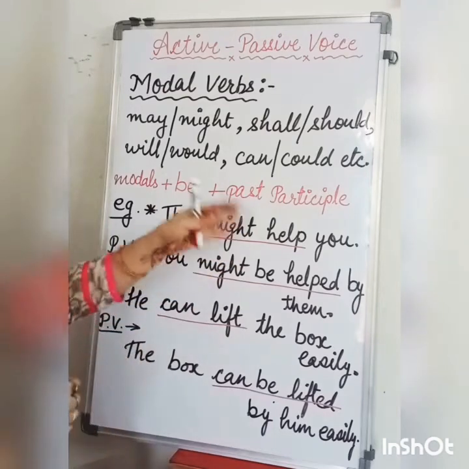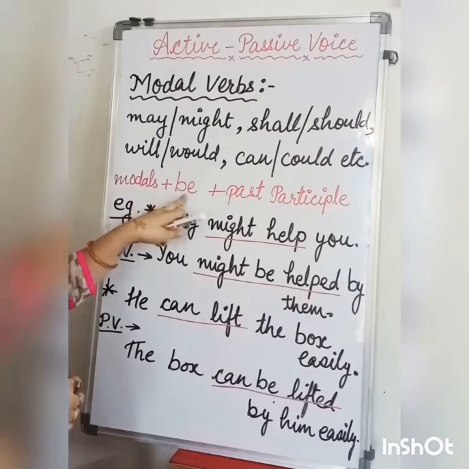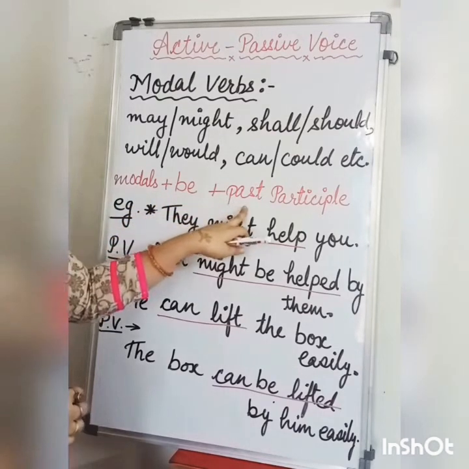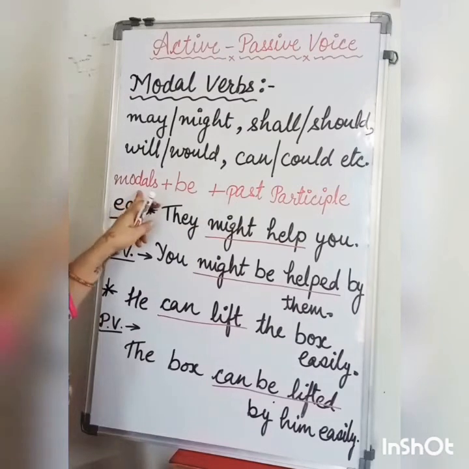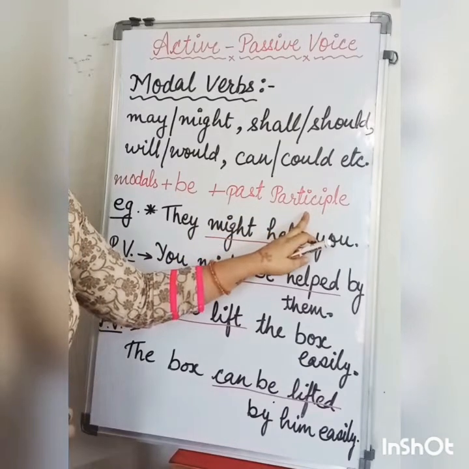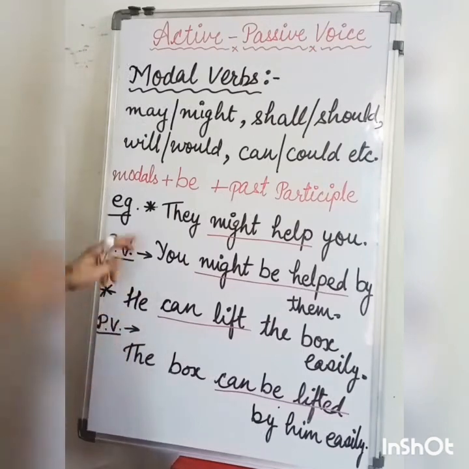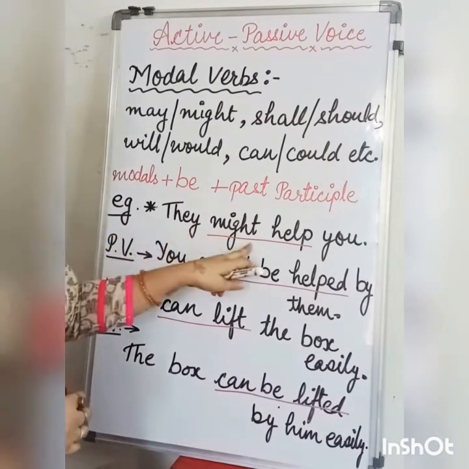Now the structure for passive voice of modal verbs is modal plus be plus past participle form of the verb. Here only one modal verb is there, and then be, then the past participle form of the verb, which is mandatory. For example, take this sentence: they might help you.